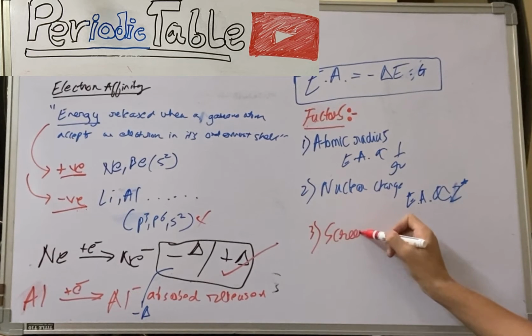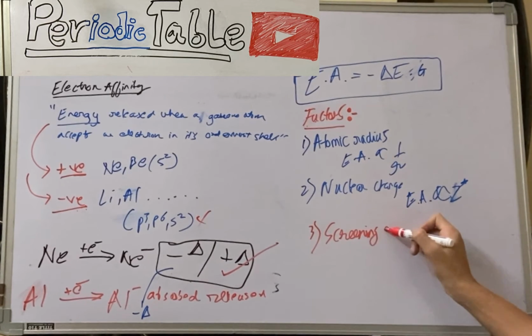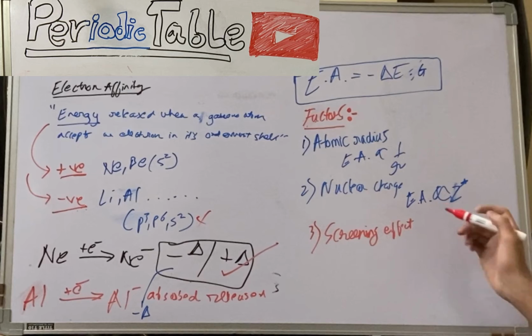Next, screening effect. Now as we know, if the screening effect increases, the effective nuclear charge will decrease, and effectively the atomic radius will increase. So as the screening effect increases, the electrons are less tightly held, and thus they require less energy to accept an electron. So this is also inversely proportional.